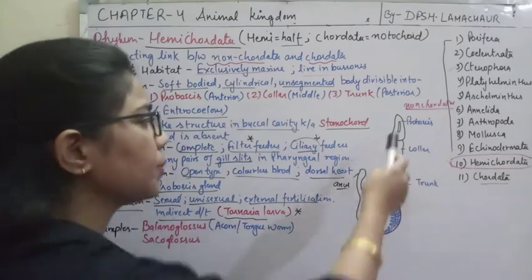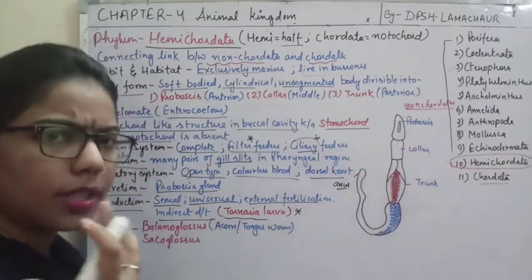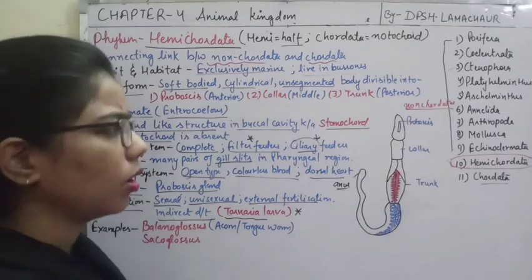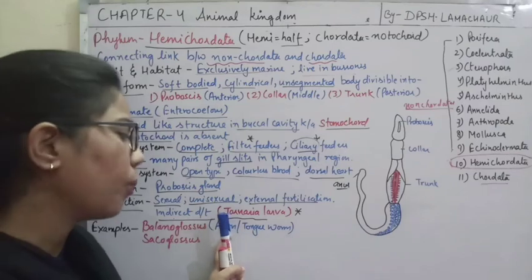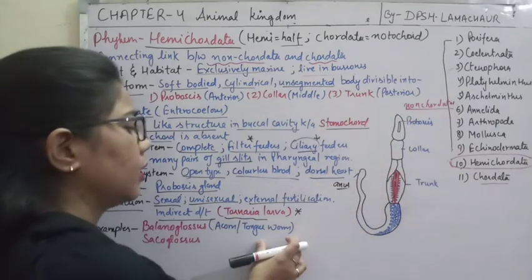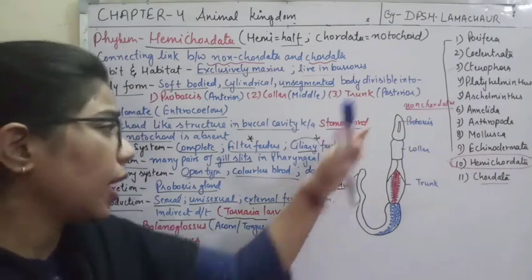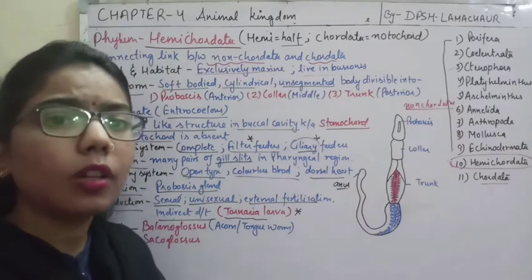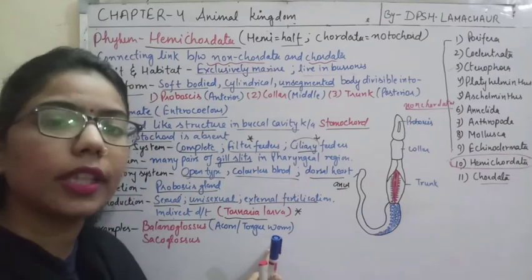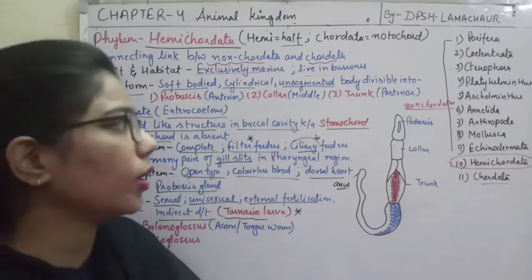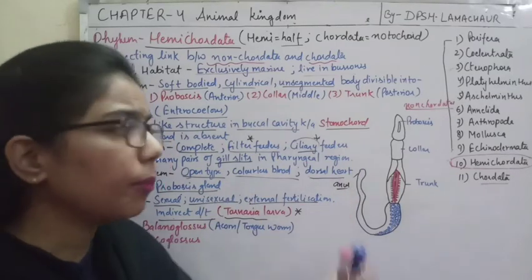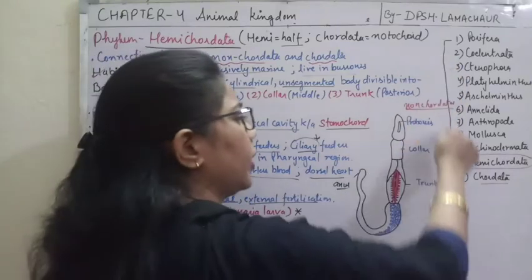The structure of its proboscis resembles the acorn fruit, so they gave it the name acorn worm. The scientists also found that the animal resembles the tongue of an ox, so they gave it the name tongue worm. So these are some important things about the hemichordata.